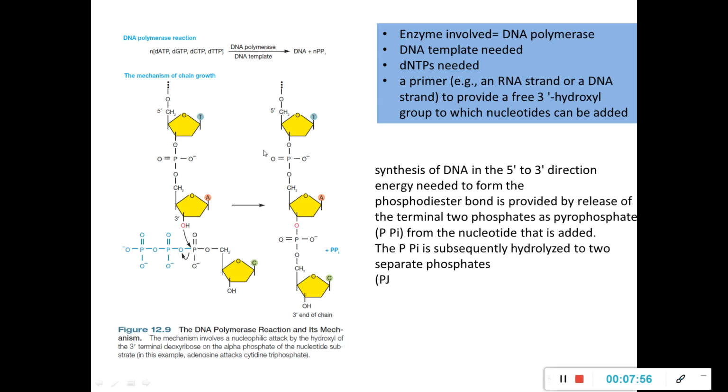Energy is needed for this, and it is mainly provided by the release of a terminal two phosphates as a pyrophosphate, and the pyrophosphate is subsequently hydrolyzed to two separate phosphates.